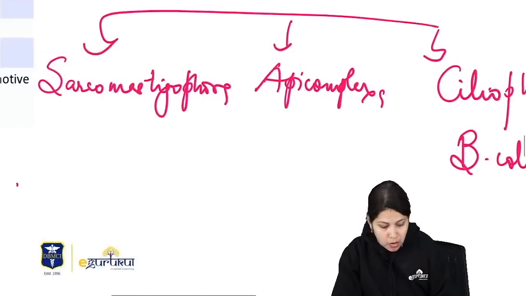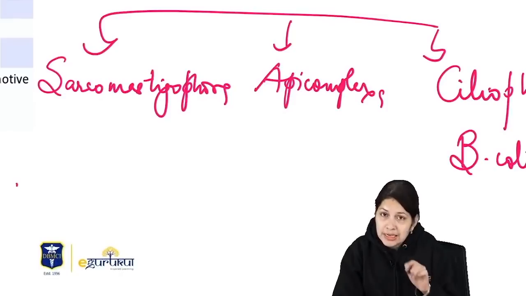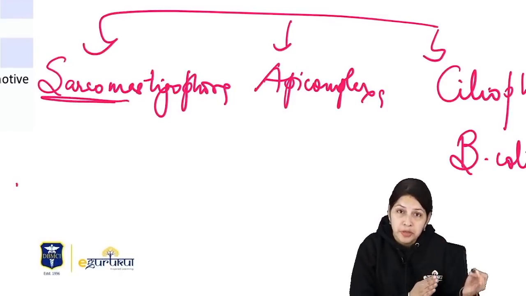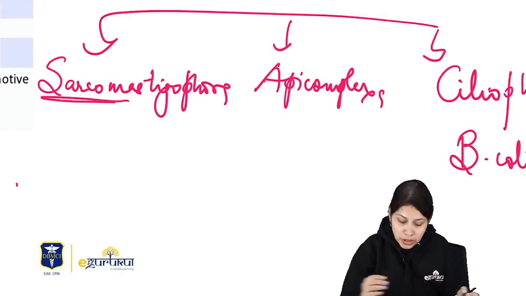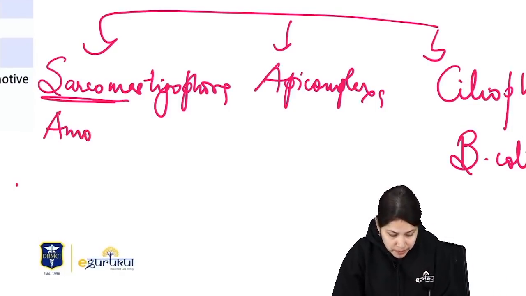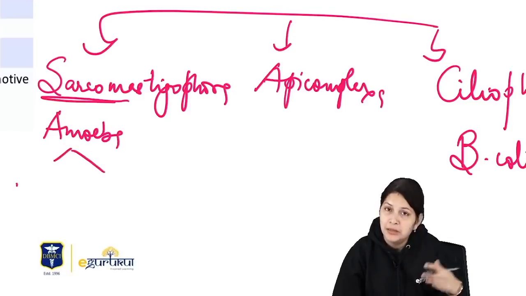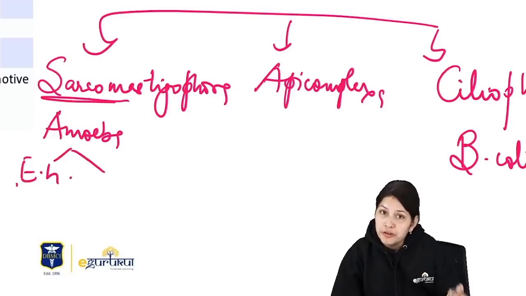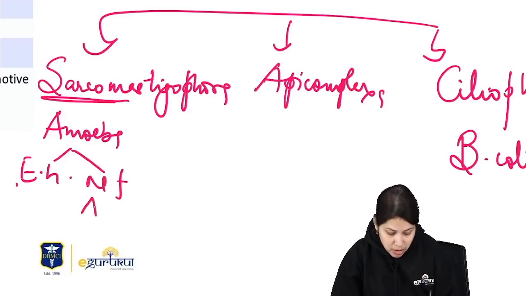Now Sarcomastigophora is again divided into two groups. Sarcodina comprises amoebae, which are motile by pseudopodia. They may be the pathogenic amoebae like Entamoeba histolytica, or the free living amoebae like Naegleria fowleri, Acanthamoeba culbertsoni, or Balamuthia mandrillaris.